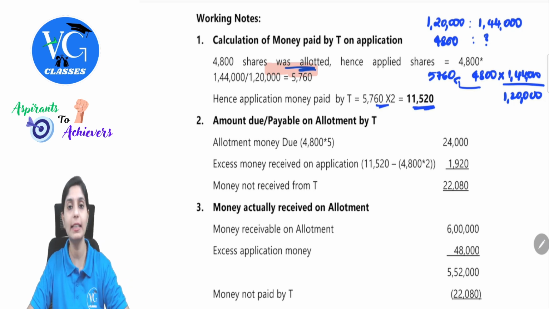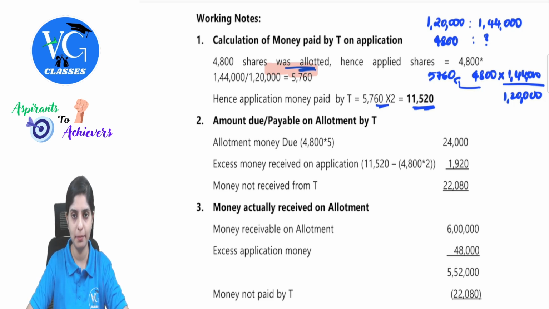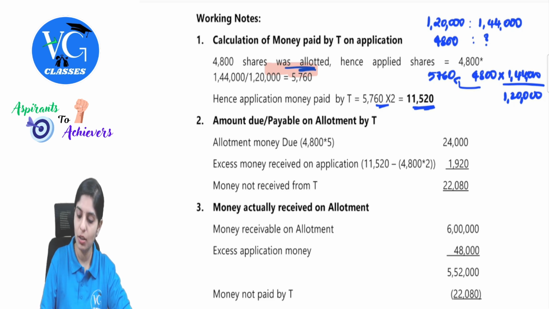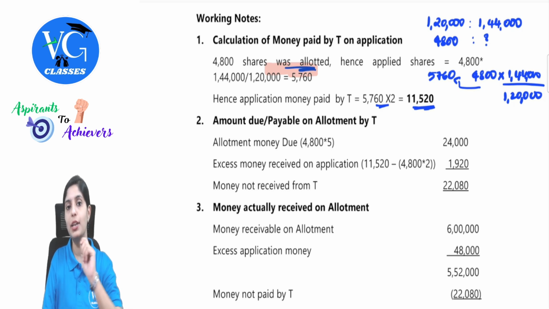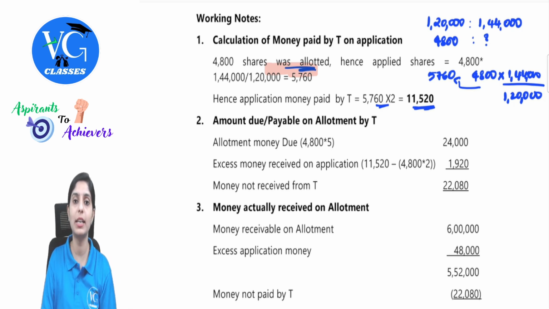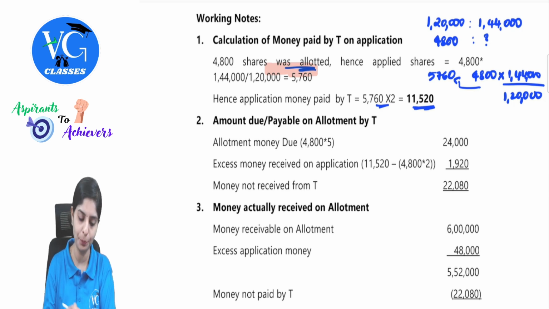I hope you are understanding this step, correct? Now this T did not pay the allotment money. Anyway, he had paid extra money. The number of shares which he applied for was 5,760. So 5,760 minus 4,800, 960 shares' extra application money is what is paid. Yes or no? So 960 into 2, that is 1,920. I can set this off with his allotment proportion due. Yes or no? So first let's find out how much is his allotment due.